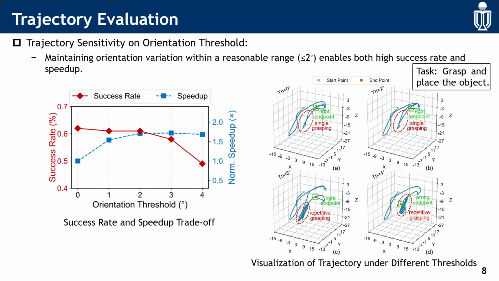For the trajectory sensitivity, maintaining orientation variation within a reasonable range enables both high success rate and speedup, as shown in the right side trajectory. When the threshold equals 0 or 2 degrees, the robotic arm can successfully grasp the object in a single attempt and finally place the object at the right endpoint.